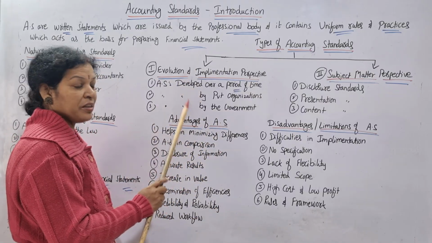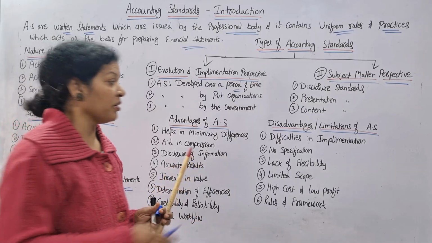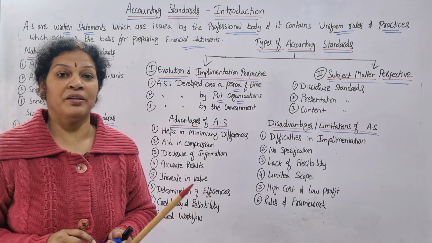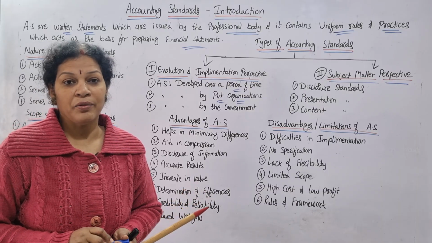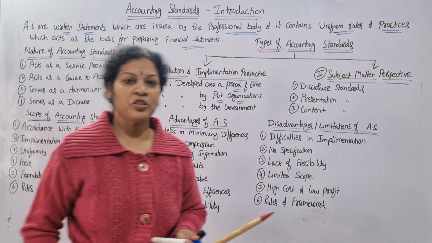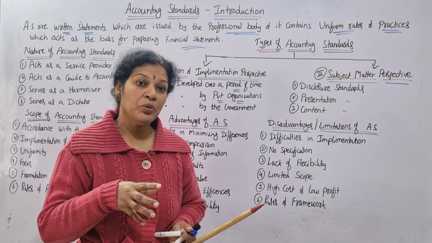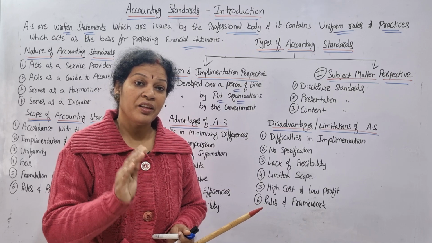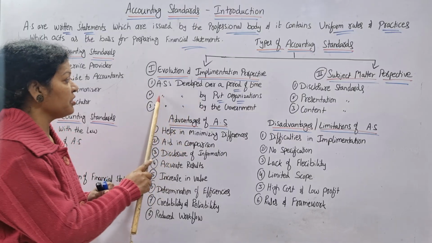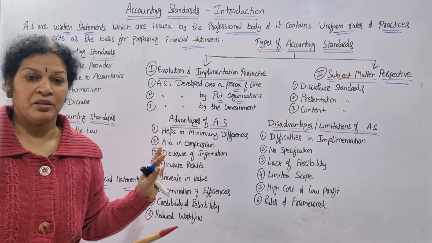The second one is accounting standards developed by private organizations. There are some private organizations that have developed some accounting standards for themselves only, for the smooth handling of the organization, for smooth handling of the business. The best example you can take is the stock exchange. The stock exchange has its own rules and regulations, accounting standards. They are following that one only. So that comes under the second category, accounting standards developed by the private organization. The stock exchange is private, not government.